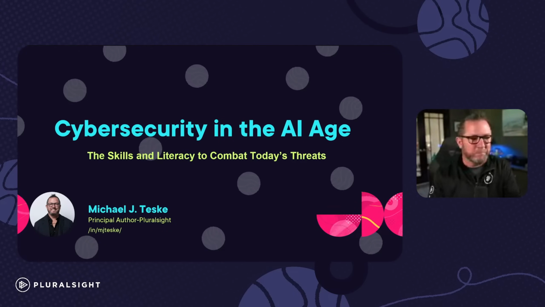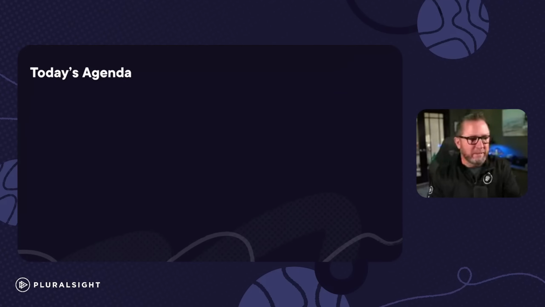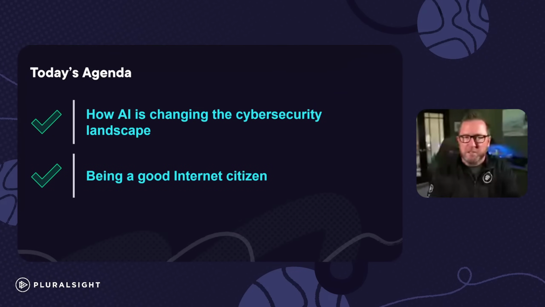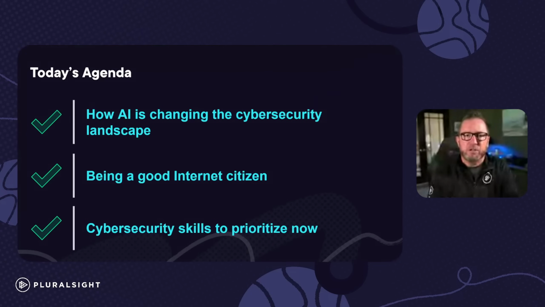Let's dive right in. I just want to set the stage for today's agenda. I want to hit on three topics. First, how AI is changing the cybersecurity landscape. Then, based on that, how do we become a good internet citizen? What does that actually mean? And finally, cybersecurity skills to prioritize now. If you want to get into the field, or if you're in the field already, we're going to talk about some of that as well.